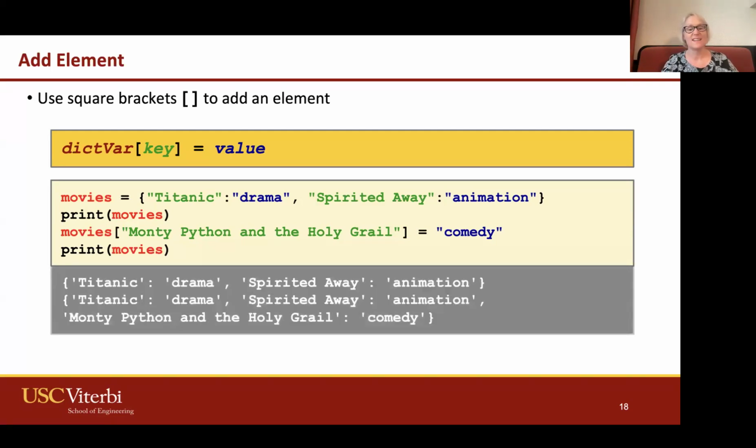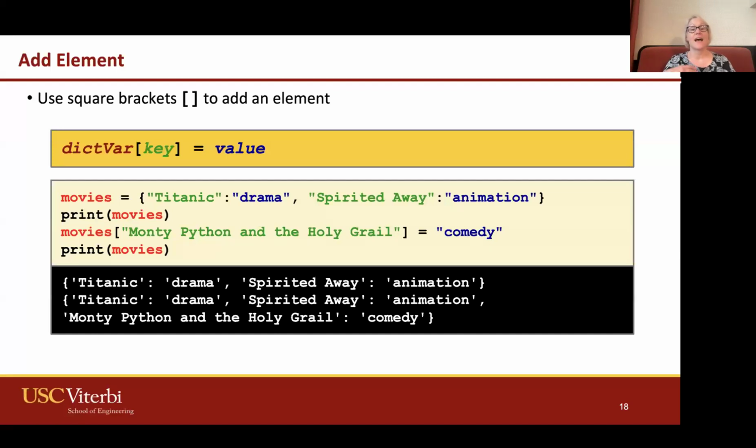When I print it, I get the regular output, and then I'm going to add Monty Python and the Holy Grail. I'm going to add that movie, assign the value to comedy, and that's how it adds it into the dictionary. And then when I print it again, you see that it's actually in that dictionary.